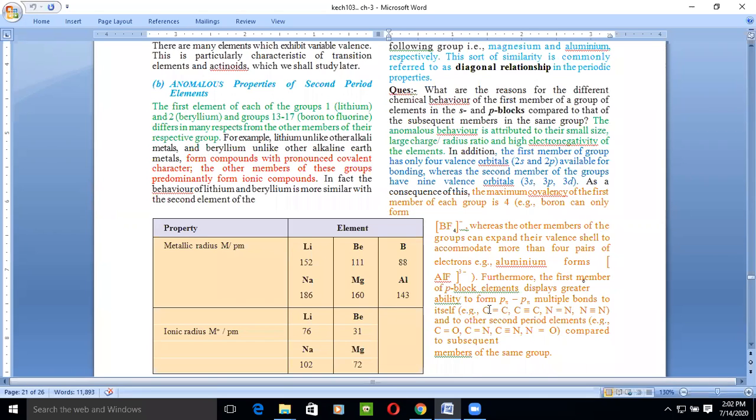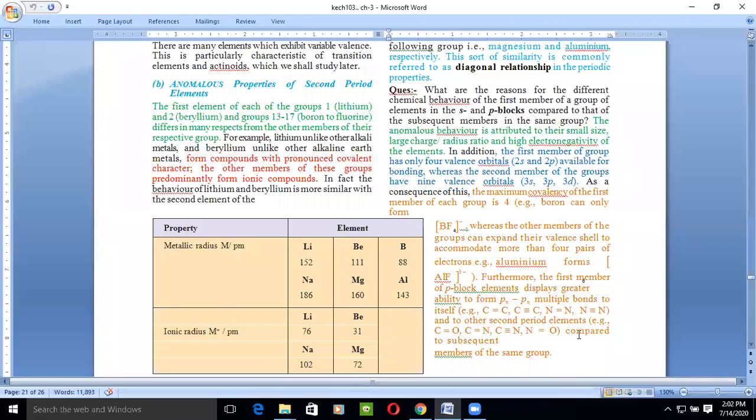For example, if carbon combines together, they form double bonds and triple bonds. Nitrogen combines with double bonds and triple bonds. Carbon combines with oxygen with a double bond. Carbon combines with nitrogen with a double bond, and it can also form a triple bond, right?